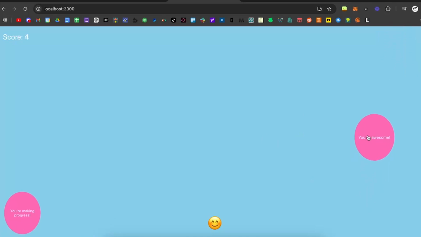We see it put a little emoji at the bottom of our screen for the character. All these little bubbles with different affirmations are floating. But obviously, this is very far off from what my vision is, so let's hop in and refine it. So the first thing I wanted to do was hide the affirmation so you don't know what it is until it pops a bubble. And it worked there, but now it's not displaying it.